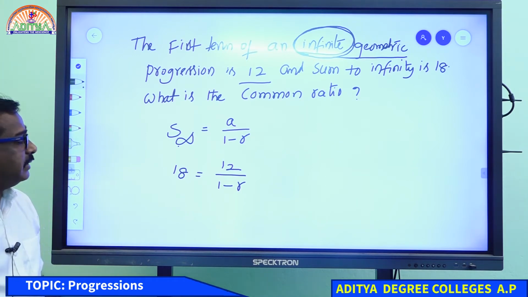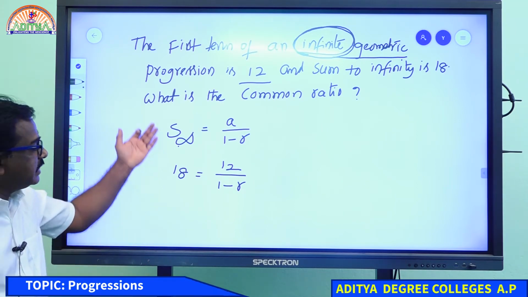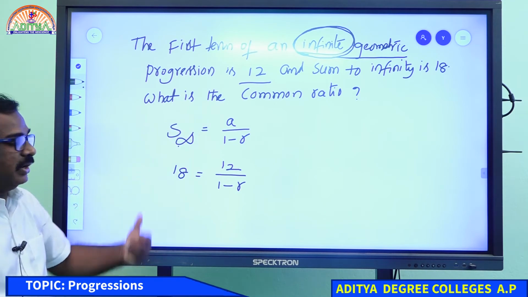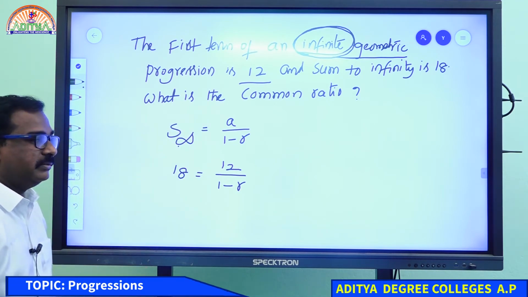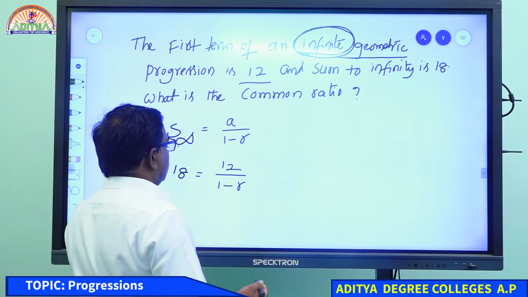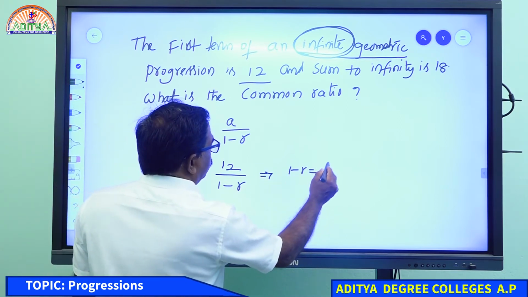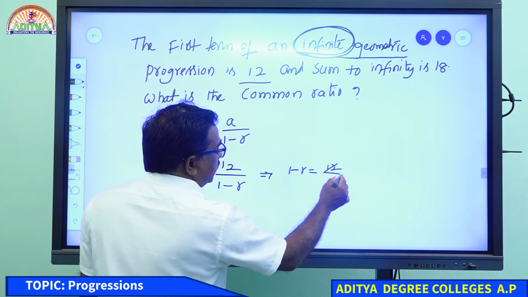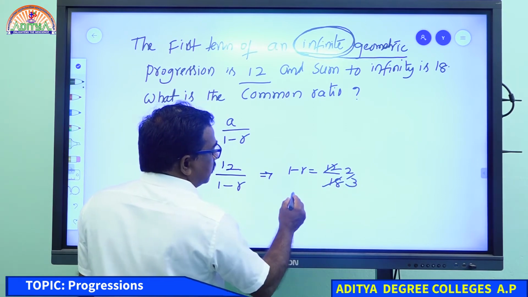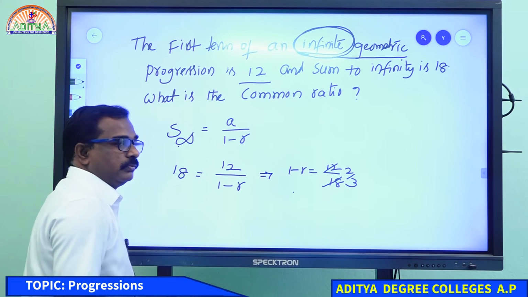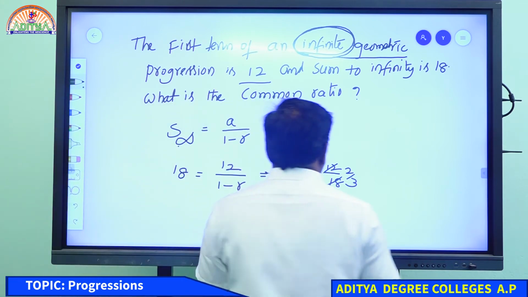S infinity equal to A by 1 minus R. S infinity is given 18, A is given 12. So 1 minus R equal to 12 by 18, it means 2 by 3.